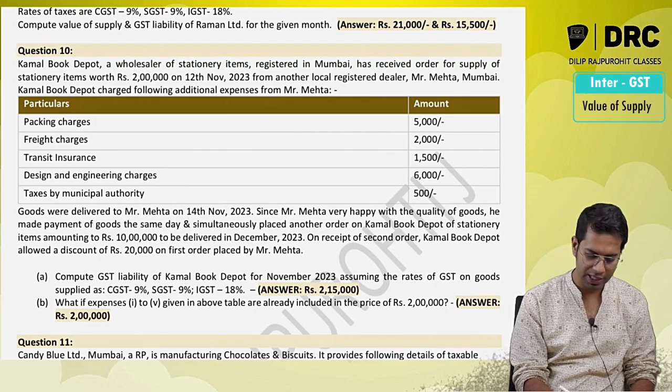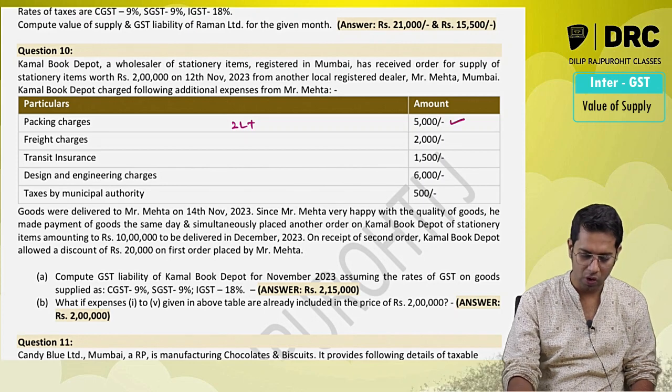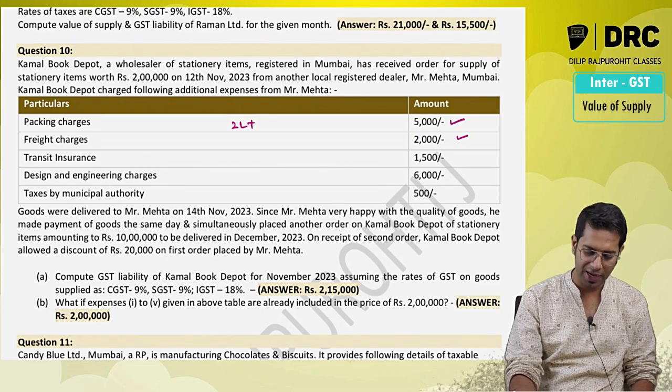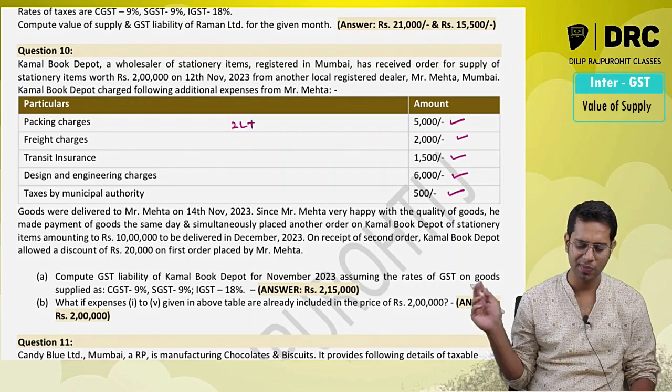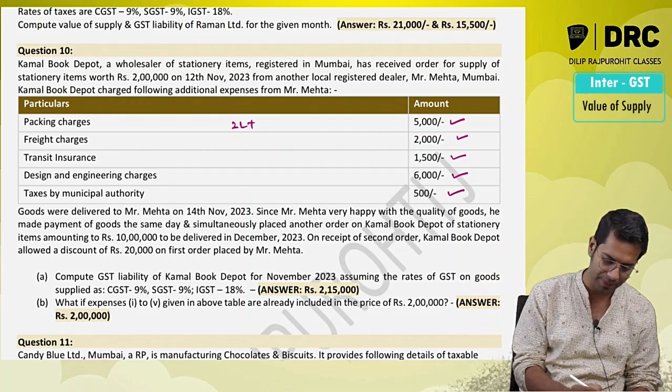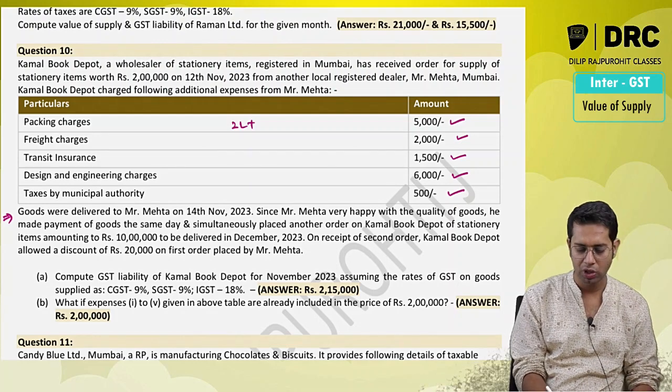Kamal Book Depot charges the following additional expenses. So 2 lakh rupees is the cost, plus additional expenses they are charging: packing cost, add it in value of supply; freight, add it in value of supply; transit, add it in value of supply; design engineering charges and taxes by municipal authority, everything will be added in value of supply. Goods were delivered to Mr. Mehta on 14th of November.